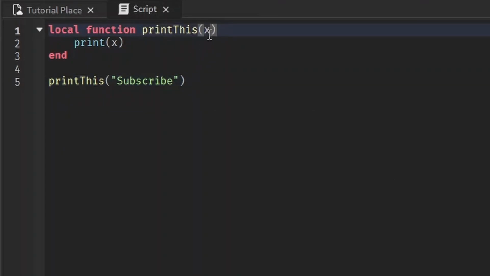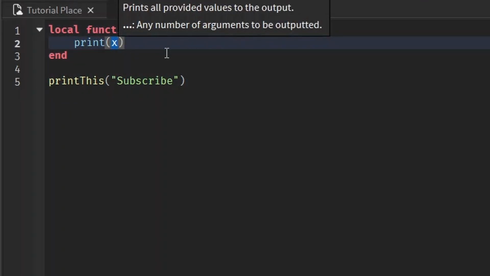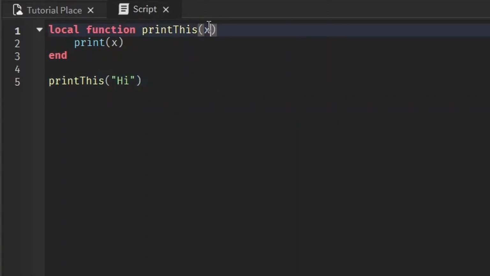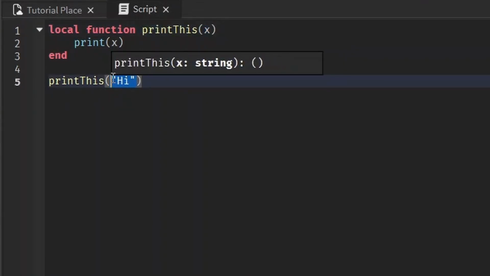The reason this is called a parameter, and the reason we put this, is it's like a placeholder when we don't know what is going to be printed. We want to decide what's printed when we call it. When we're defining the function, we don't know what x is going to be yet. It could be anything. So it's just a little placeholder for now. And then when we finally get around to calling the function, we can write whatever we want in here. It's basically as if the x gets replaced with whatever we write in here.